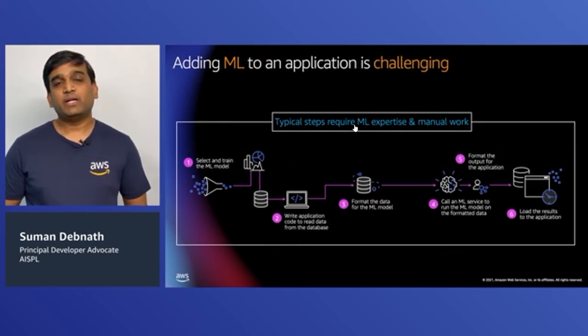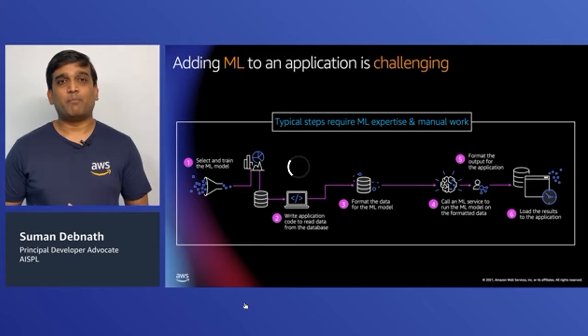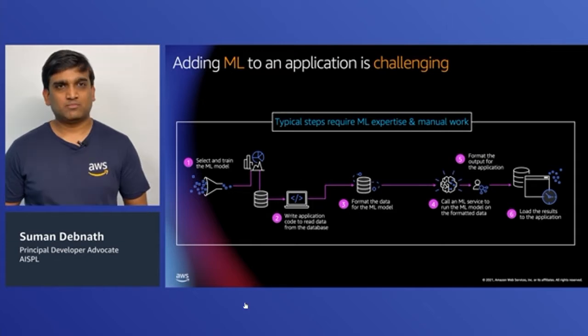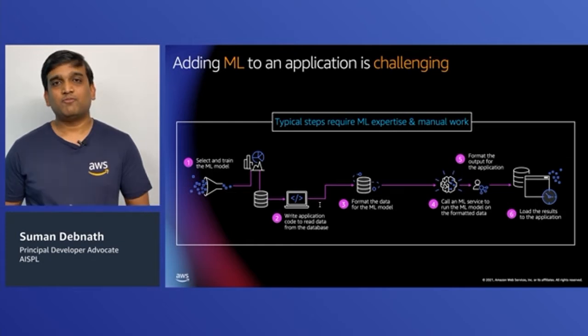If you try to integrate a machine learning application with a relational database, you would typically see the process is not that simple. It had lots of manual steps. Step 1 is to select and train a machine learning model. Step 2 is to write application code to read the data from the database. Step 3 is to format the data for the machine learning model.